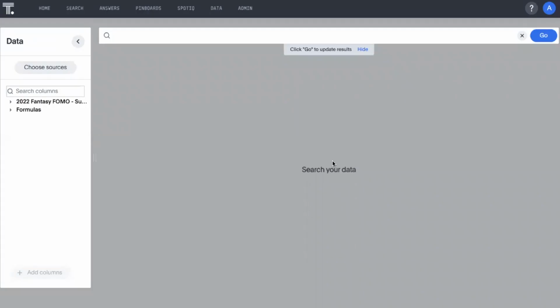And today we're going to have a quick look at trying to identify players that have an opportunity cost based on their starting salary. So on screen, we have our ThoughtSpot application, and I've updated the underlying data, which is residing in Snowflake at the moment, to capture the starting salaries, positions, and teams of our players for 2022.